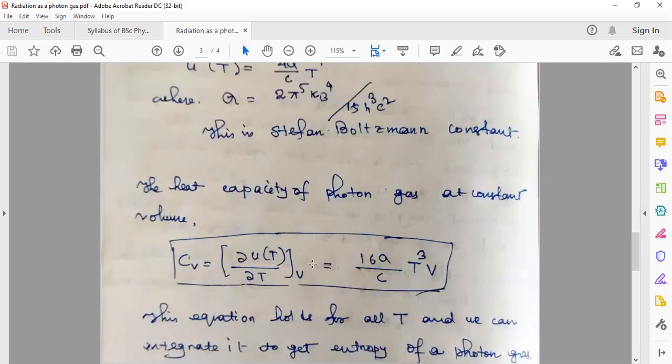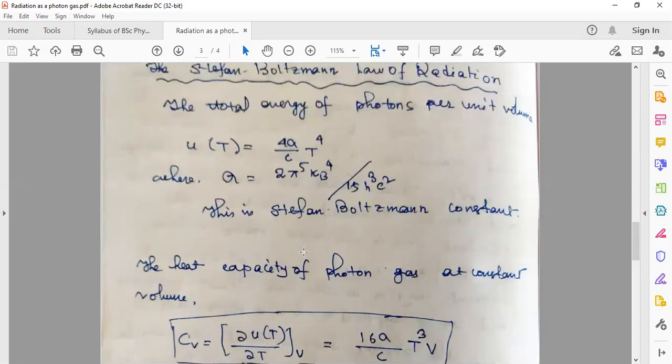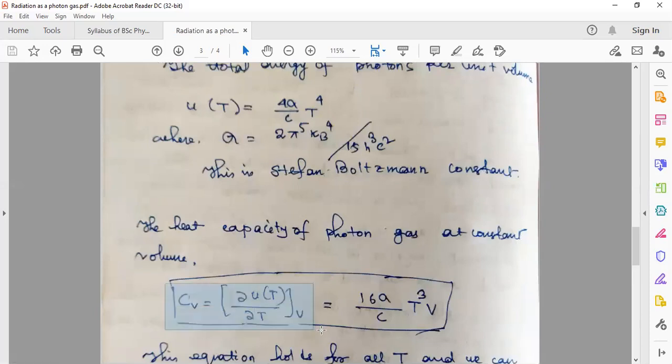Now the heat capacity of the photon gas at constant volume. You can measure two things here: either heat capacity or specific heat capacity. When it is about specific heat, that means it's per unit volume, but for heat capacity you have to multiply it with volume. So how can you measure the heat capacity? C_V equals dU over dT at constant V.